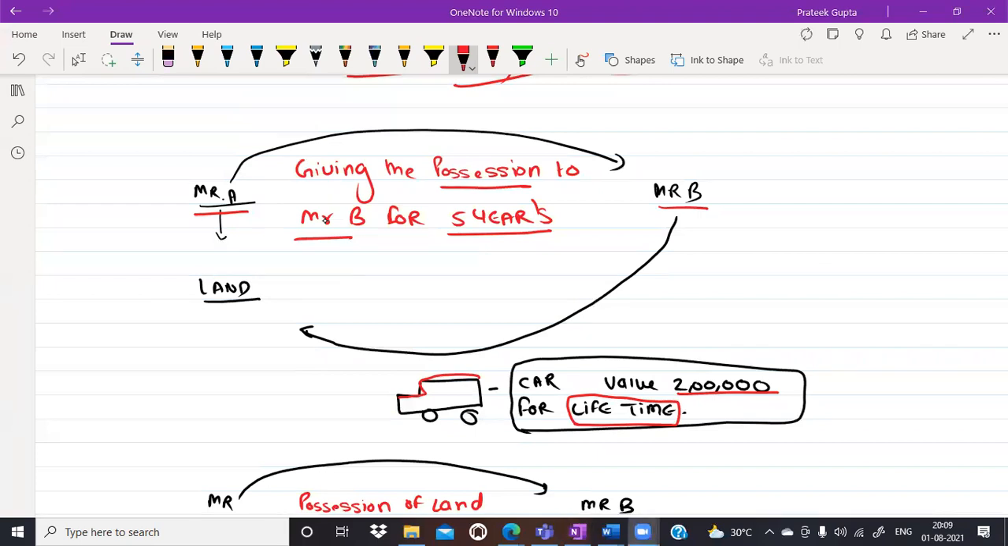Yes, anyone would like to answer here again? Saurabh, Sagar, Pritika, Mansi. Sorry, sir, I couldn't hear it. Mr. A is giving the possession of land to Mr. B for 5 years. Mr. B is giving his car to Mr. A for lifetime. Whether this transaction would be known as sale, exchange, barter, what is this? Yes, Sagar.